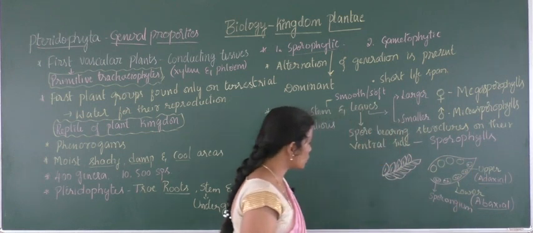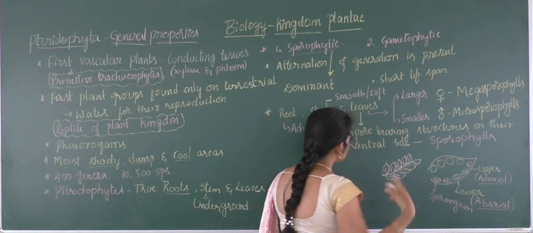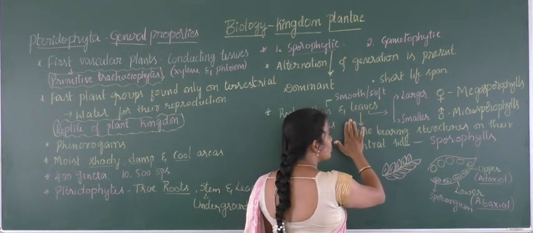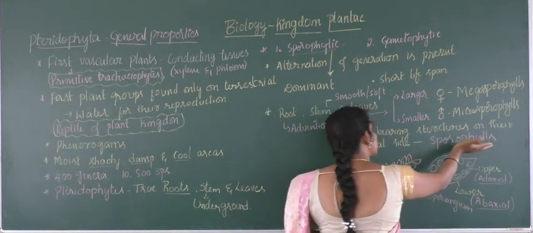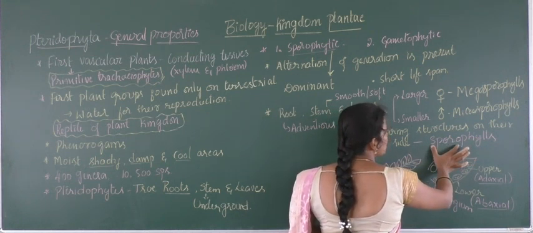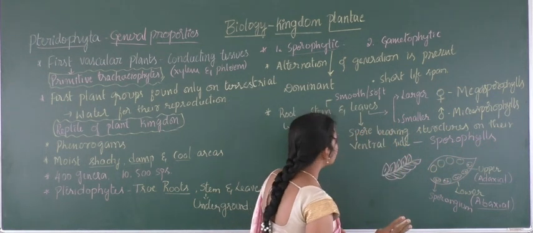Like this, the spores will be there, and we'll find out the detailed structure of this later. Now what I am going to tell you is the leaves which bear a sporangium on their lower surface are called sporophylls. Why am I calling them sporophylls? Because they possess the spores, right? And later the leaves will exhibit two different structures.